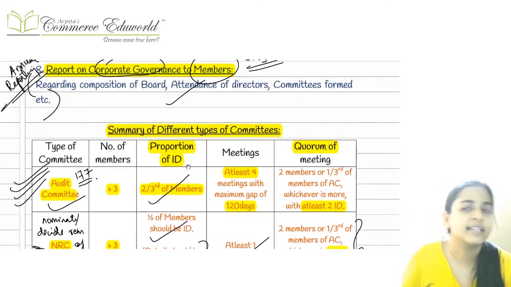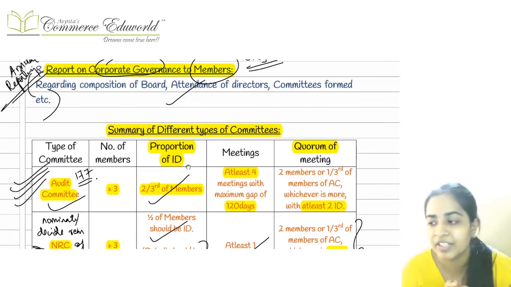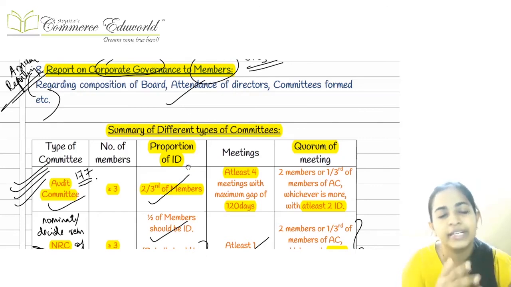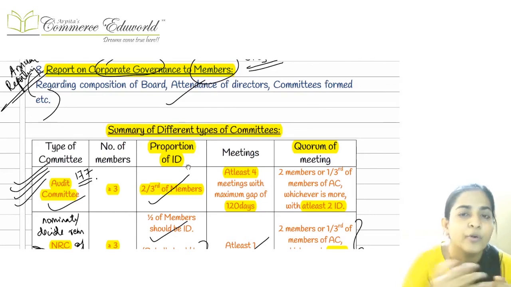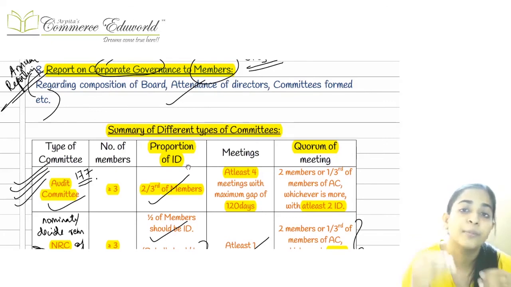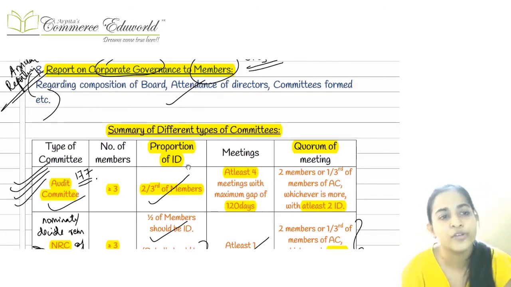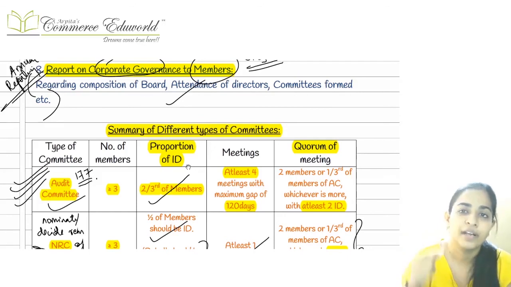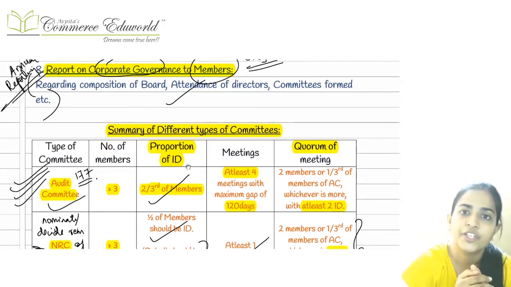And the last thing which is coming up here is that LODR also requires certain reporting. See, till now, whatever things we had studied, all those things had to be reported to the recognized stock exchange. Now they are telling that there are certain more things which are to be reported to the members of the company, and we report it to the members by way of annual reporting. The annual report that we submit to the members contains all this information, right?